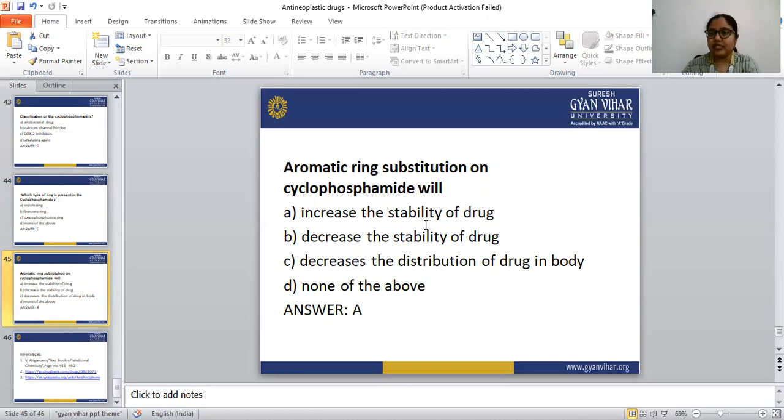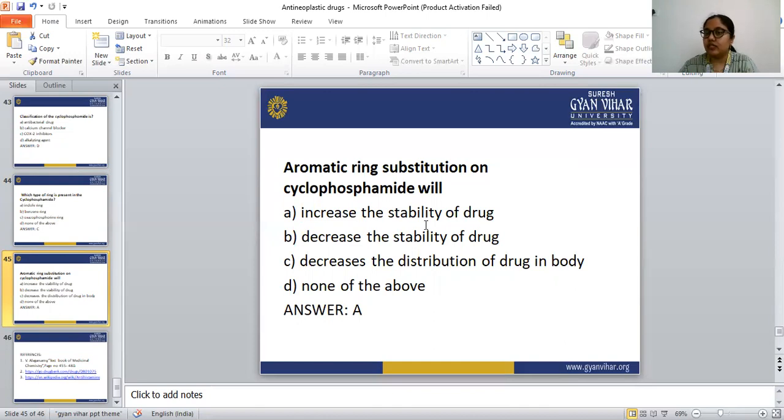Let me just explain the mechanism of action. Each and every alkylating agent drug transfers its alkyl group to the N7 position of the guanine. After that, that guanine is alkylated. That alkylated guanine again attaches with another normal guanine. In that way they impair the structure of the DNA.